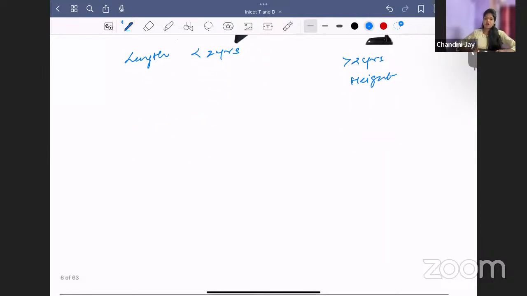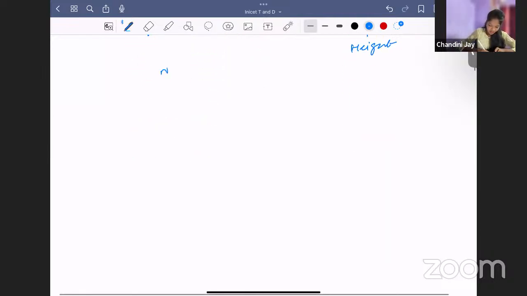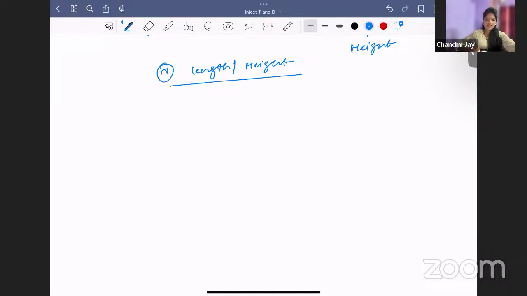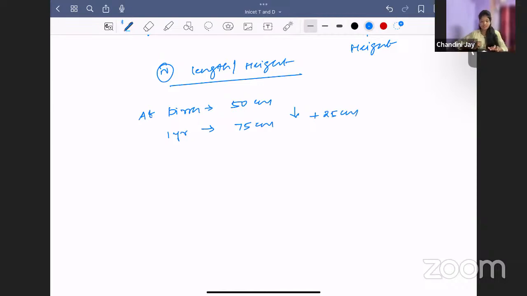Okay, now coming to the normal length and height. What is the normal length of the newborn? Any idea? At birth, the normal length is around 50 centimeters. At 1 year of age, it increases to 75 centimeters. So how much is the increase? It is plus 25 centimeters. It is not 12.5. It is 25 centimeters in the first year.